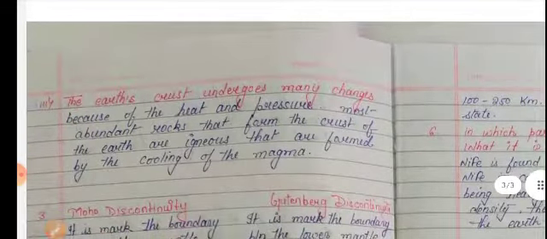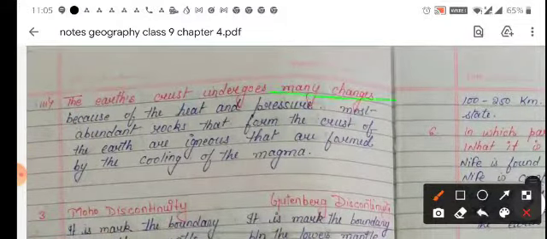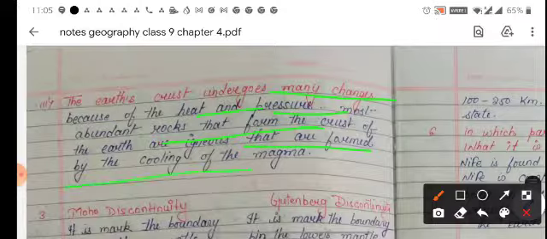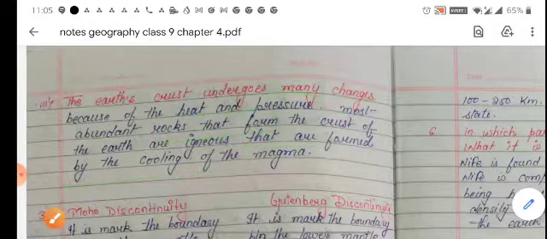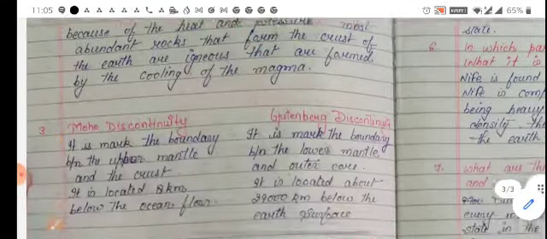Next question. The Earth's crust undergoes many changes because of the Earth's heat and pressure. The most abundant rocks that form the crust of the Earth are igneous, which are formed by the cooling of magma. Now next, what is the difference between Moho discontinuity and Gutenberg discontinuity?